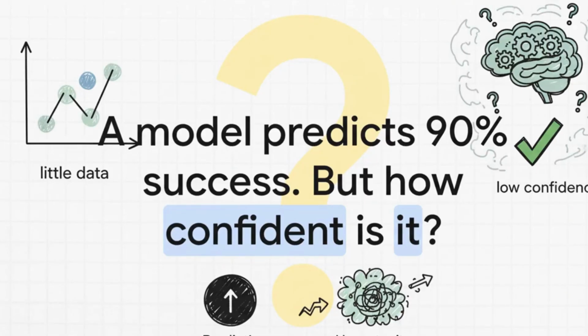So let's just chew on this for a second. A model tells you there's a 90% chance of success. Sounds amazing, right? You're ready to go. But what if that model has only seen like a handful of examples before making that call? Suddenly, that 90% feels a little shaky, doesn't it? Its own confidence in that number could be through the floor. And that distinction right there is the absolute heart of what we're talking about today.